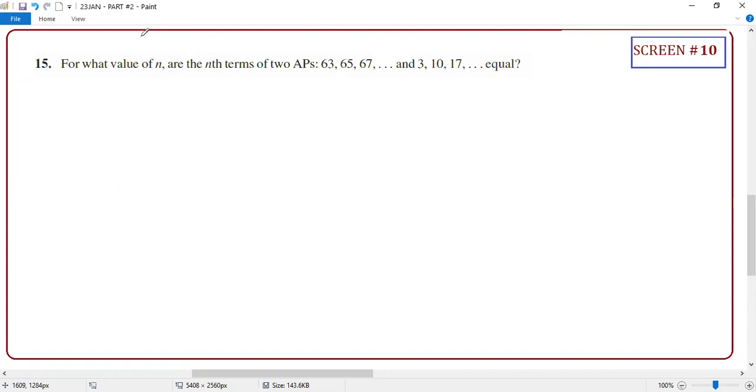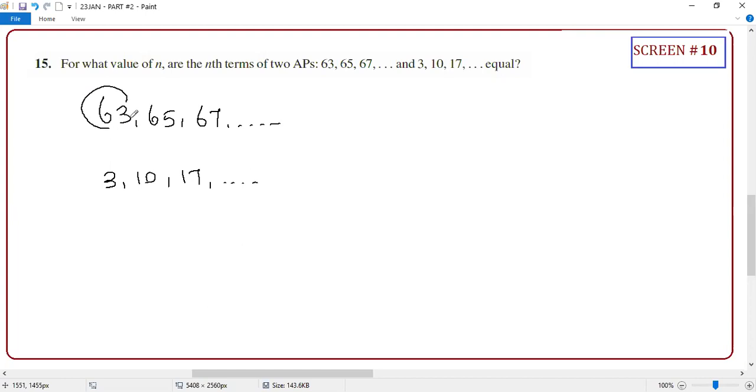Guys, for what value of N are the nth terms of these two APs equal? You don't know what they are trying to say. Can you tell me what they are telling? One AP starts with 63, 65, 67, running like this. The other AP is 3, 10, 17, going like that.